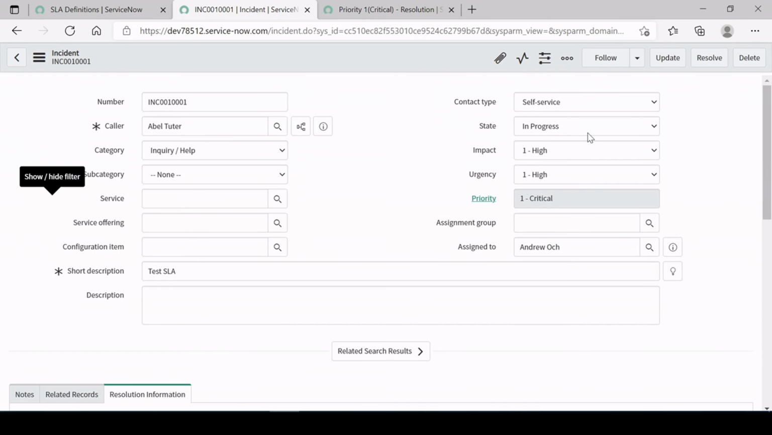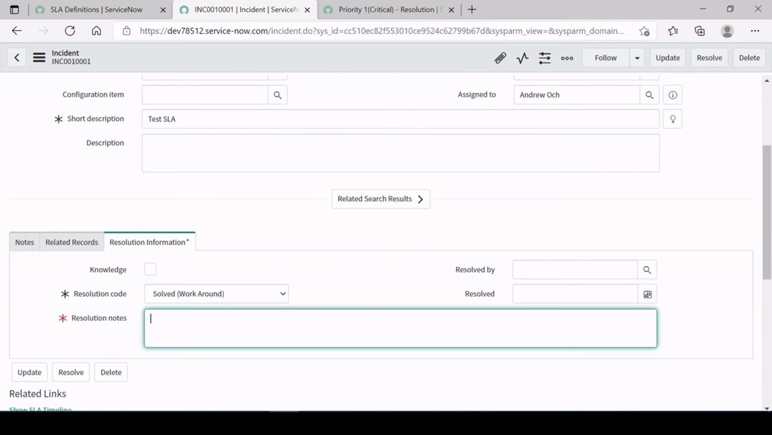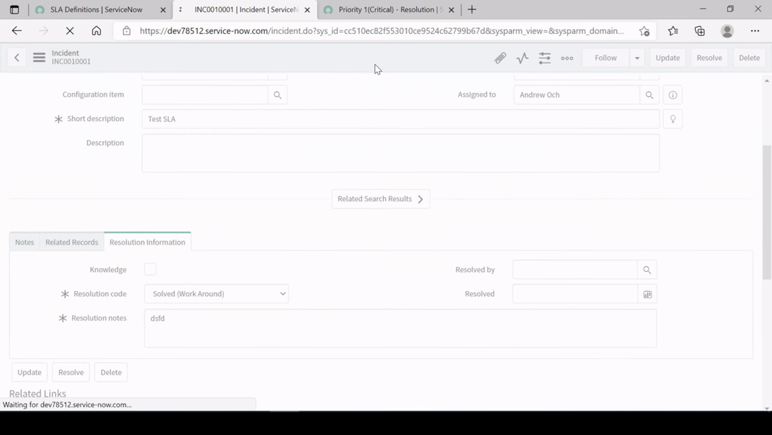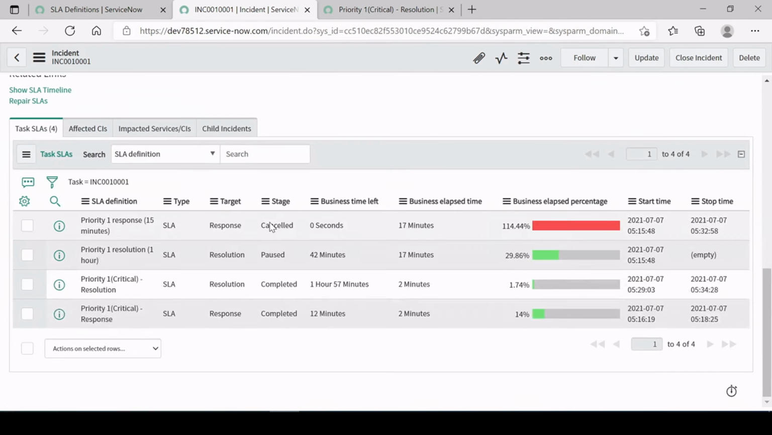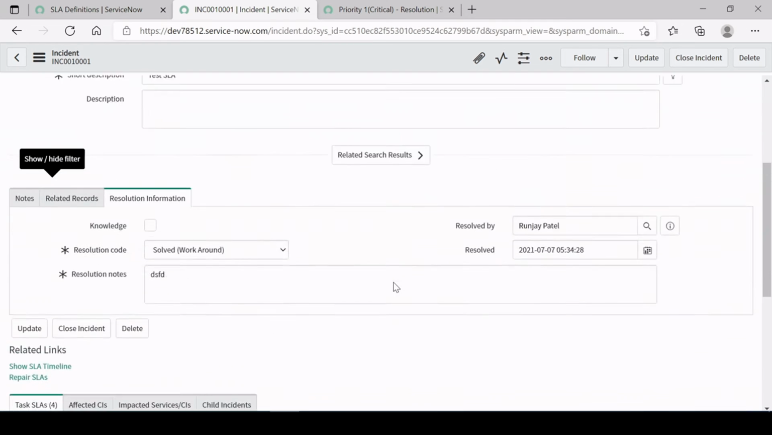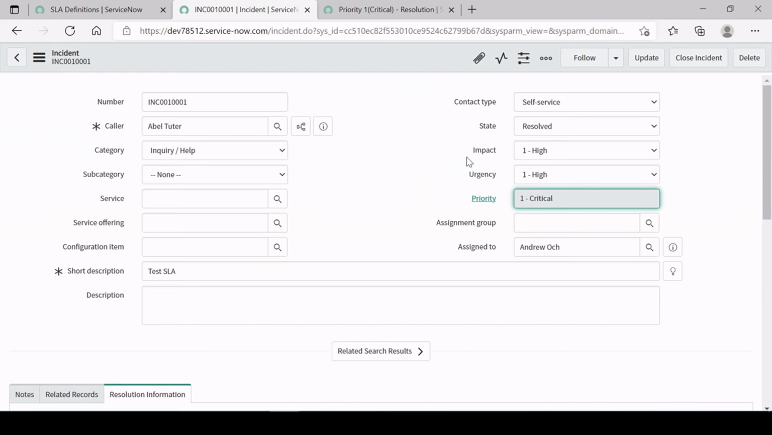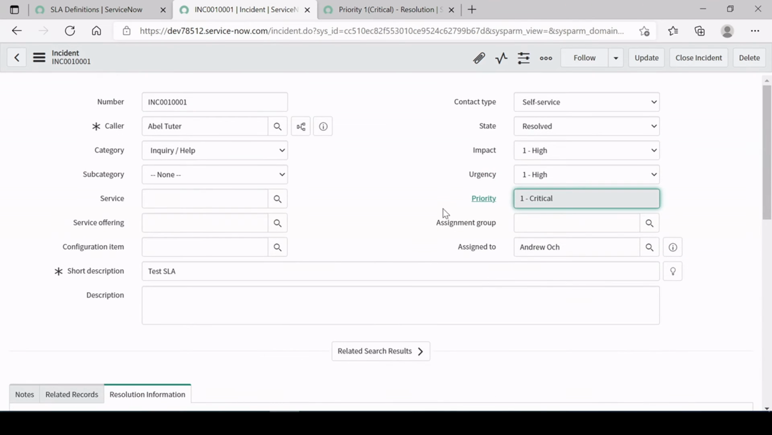So now I'm going to resolve this ticket over here. We'll save it and we'll see. As you can see here, completed, right? So within the time frame we have completed the ticket, and we have seen how SLA is getting paused and how SLA is getting resumed.